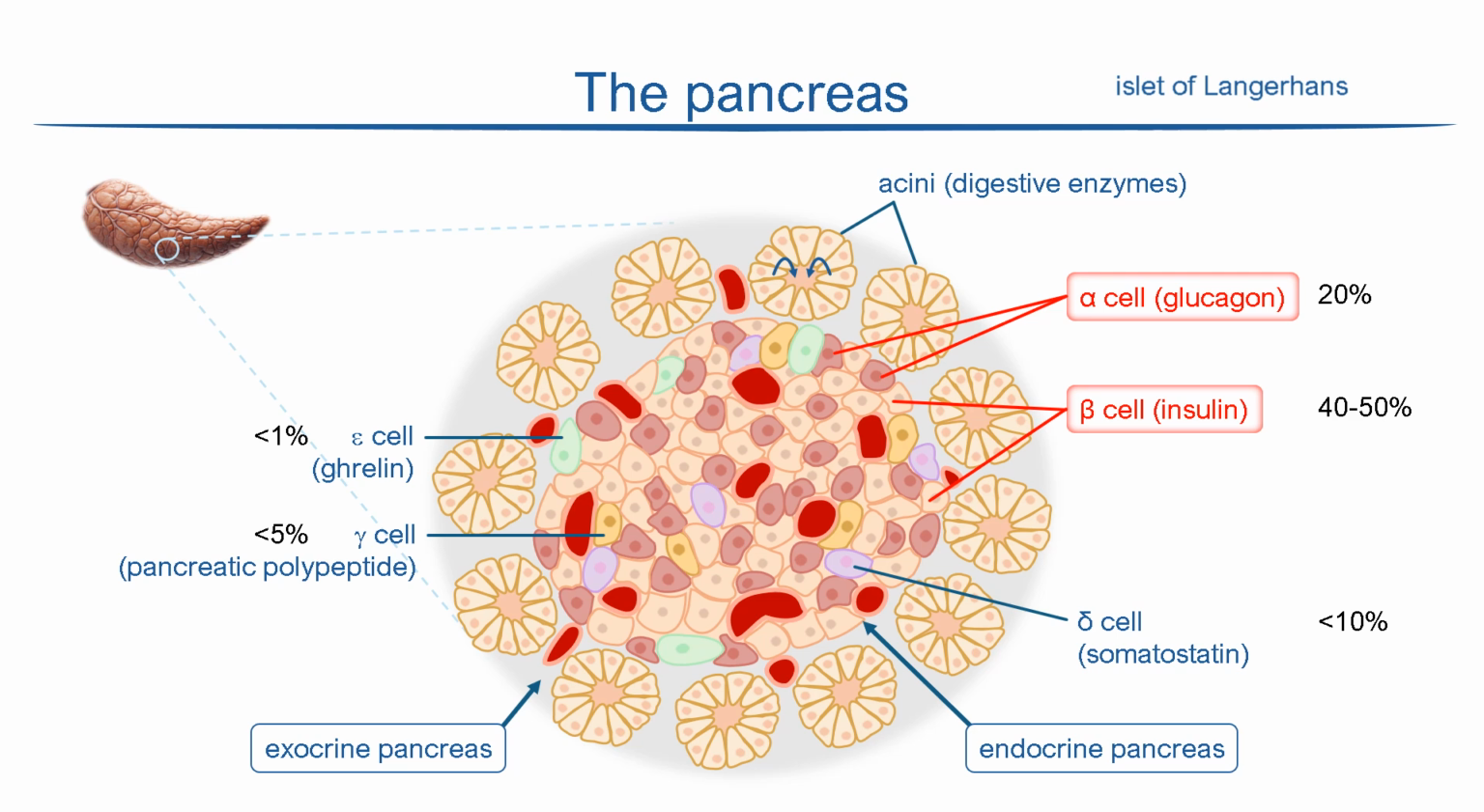The cells in the islet secrete their hormones out of the cell and into the interstitial space. There is an extensive capillary network supplying the islets with blood, so the secreted hormones are taken up into the circulation, which transports them to their site of action.